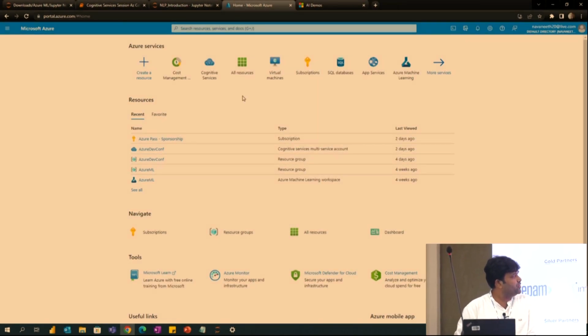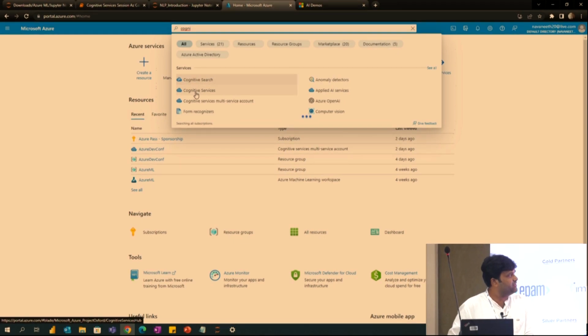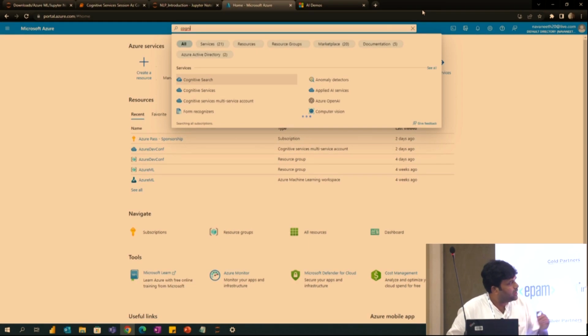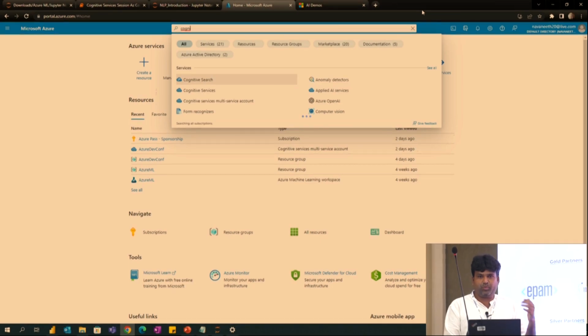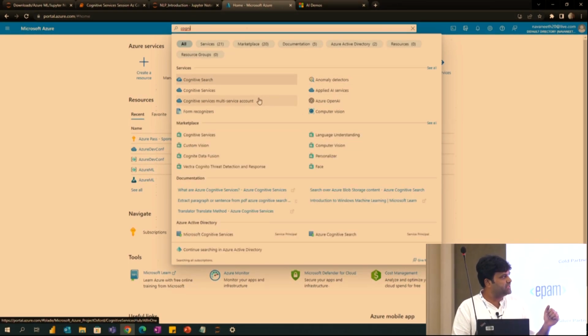Before that, I'm going to use the cognitive services API. For example, cognitive services with a multi-service account, which means cognitive services itself provides multiple services. So if you want to use that, you can select this.